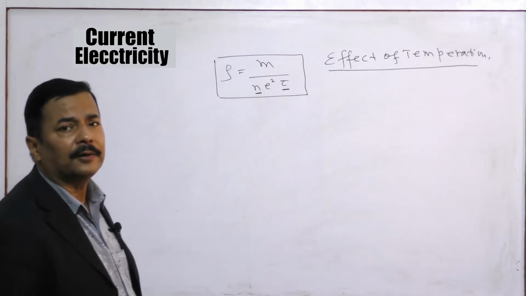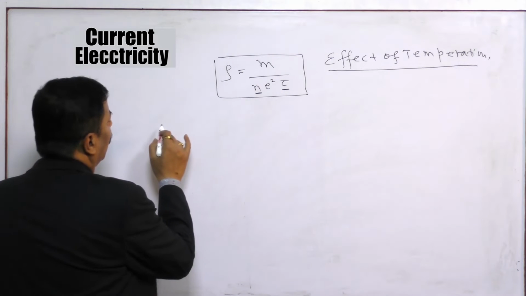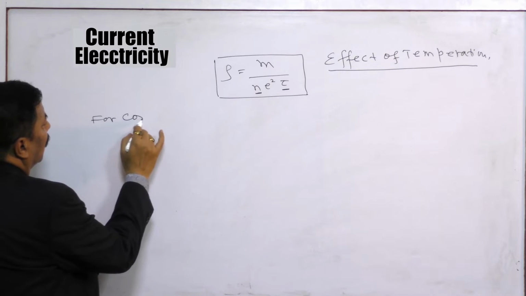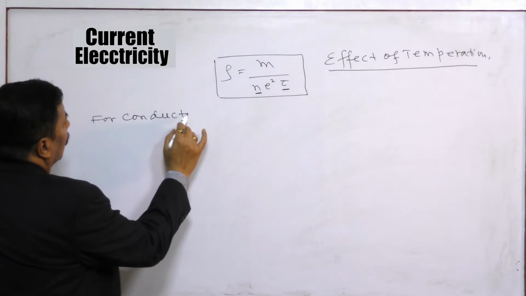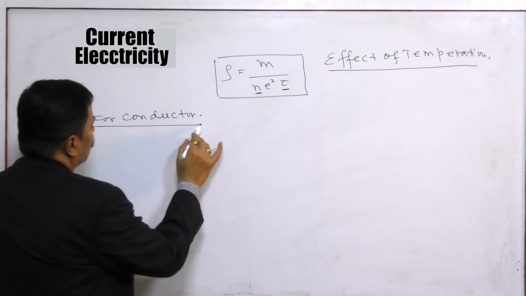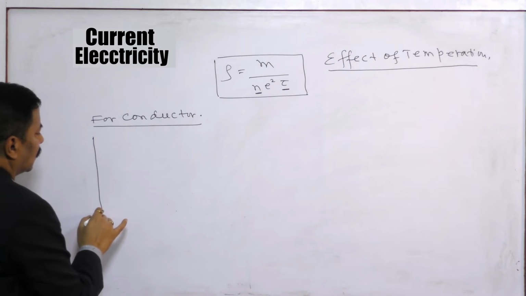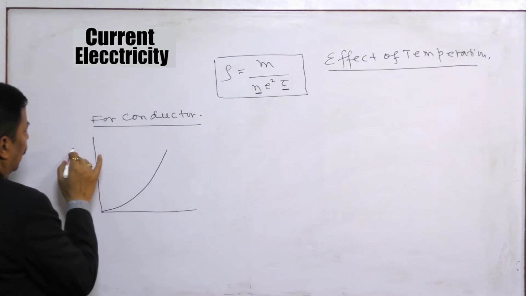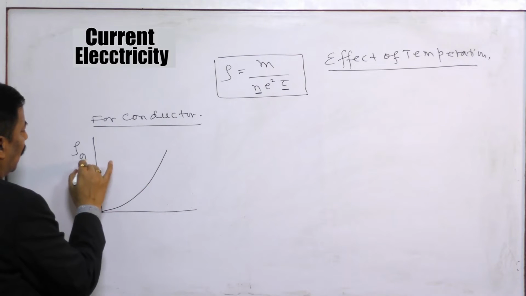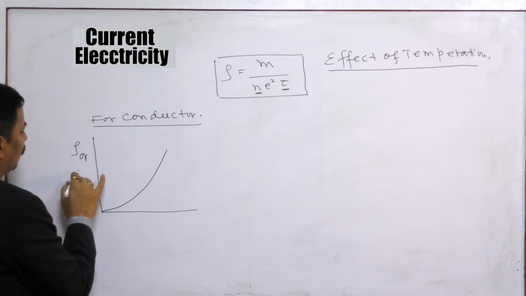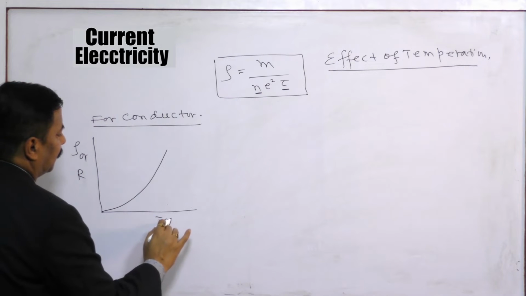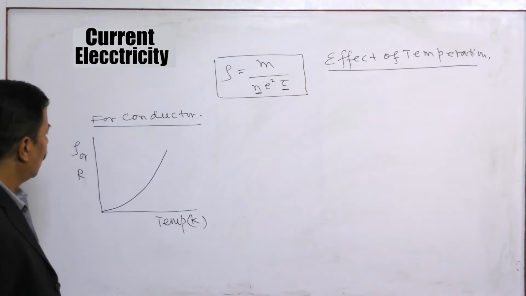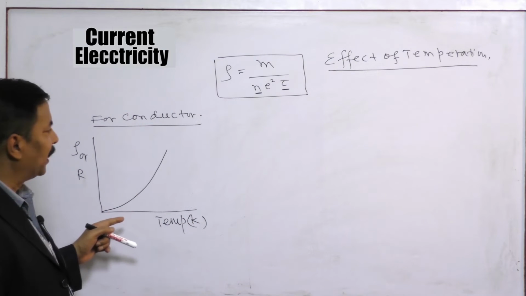So what will be the result? In the case of a conductor, the graph was plotted like this. Here is resistivity or resistance, and here is temperature in Kelvin.